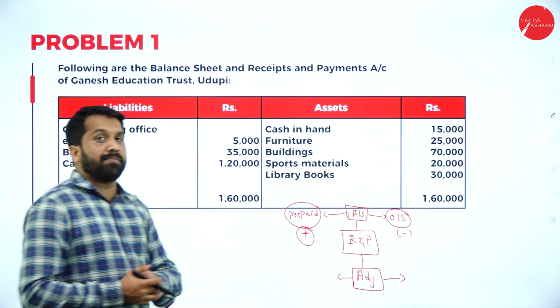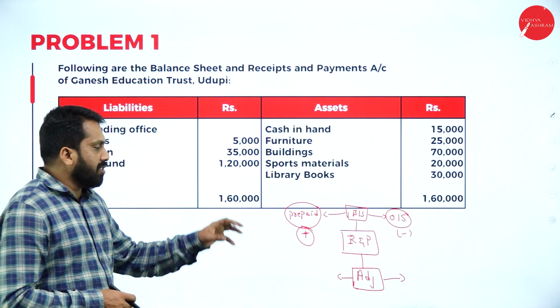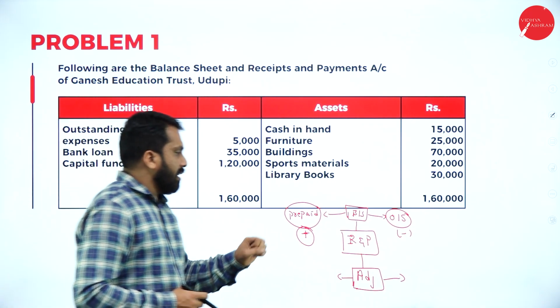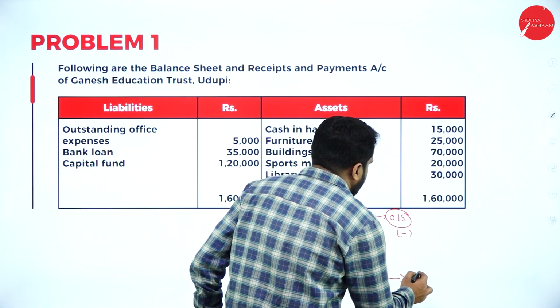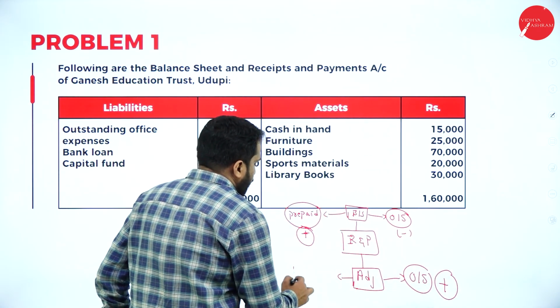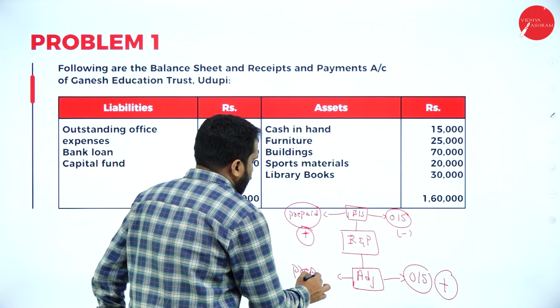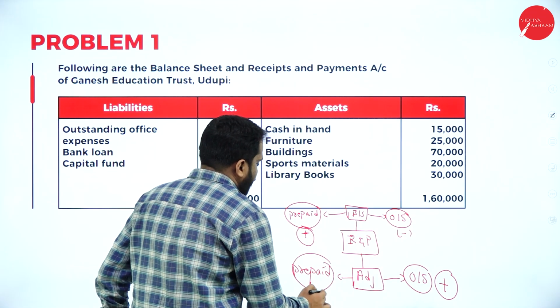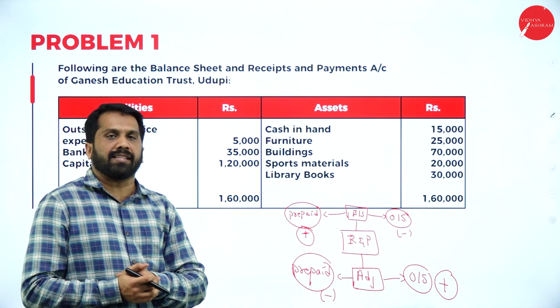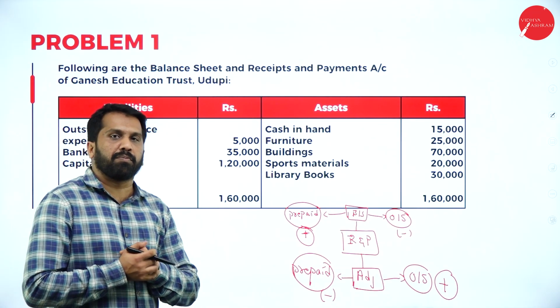Then, once you're done with this, come to adjustment. What is your adjustment? In the adjustment, if any outstandings are given, please add. If any prepaid is given, please minus. This is what we call your calculation. Hope you are clear.